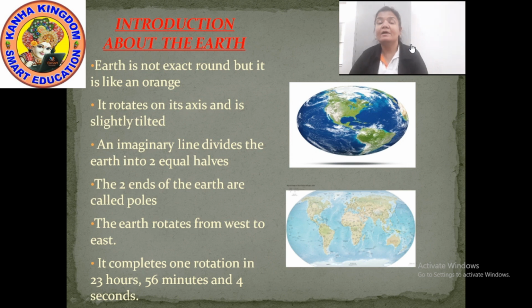Okay? Now there is an imaginary line on the earth. Imaginary means when you see the earth or when you see the globe, you will not see that line. But you can imagine it, because this line divides the earth into two equal halves. And do you know what this imaginary line is called? It is called the equator.